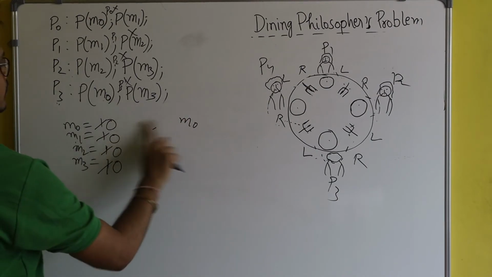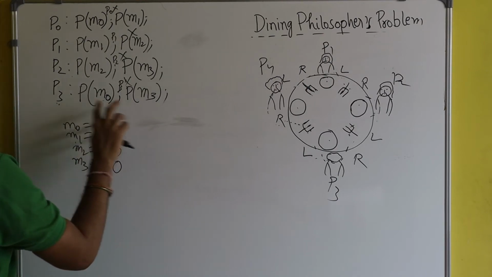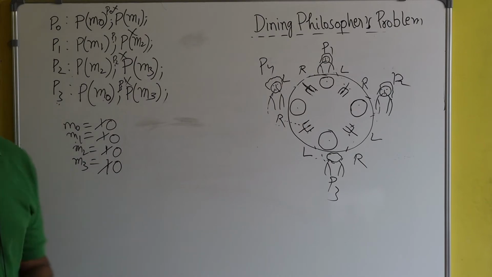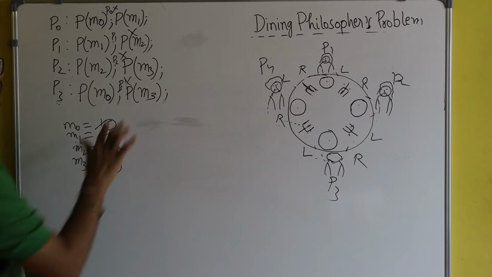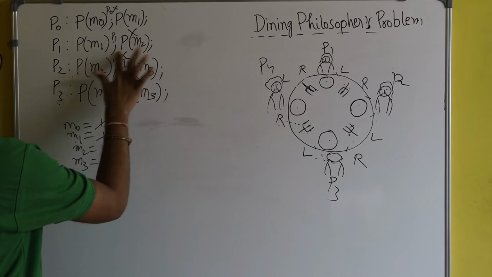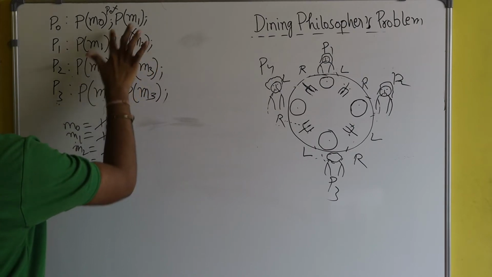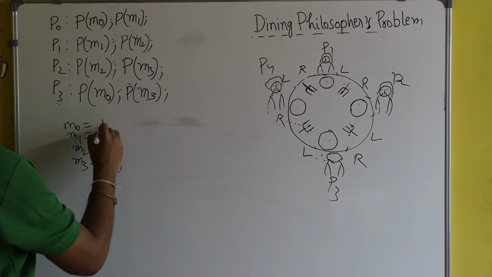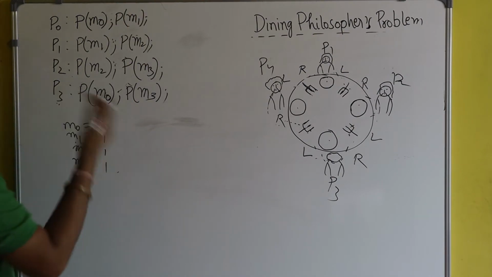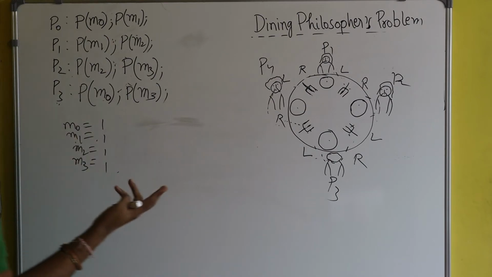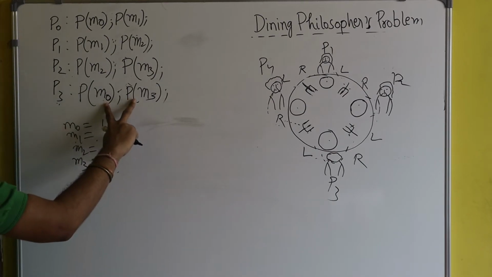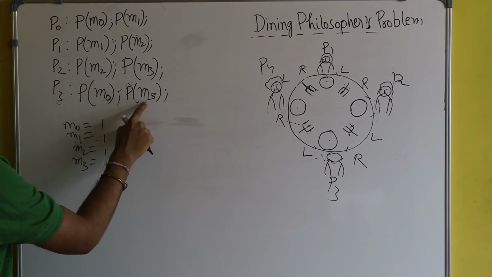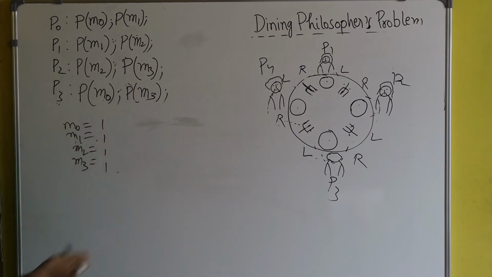So let's see how this solution will help to overcome the deadlock situation. Just watch it, it's a very interesting topic. Let me remove all this. You see, all the semaphores are initialized as 1. I am starting from the beginning. The only thing I have changed is that I have just swapped these two lines. Initially it was M3, M0. Now I have written M0, M3. So now let's start.